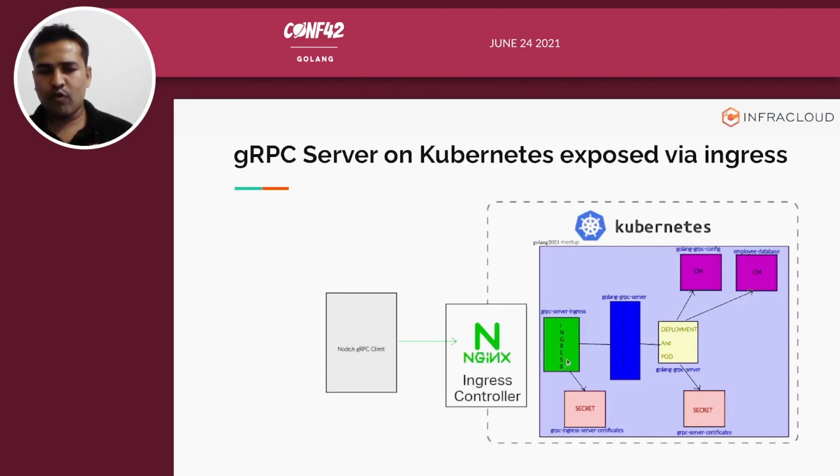And we don't want TLS offloading on the ingress level. We are gonna pass the TLS request through directly to the pod, or to the container, right? So that's why the ingress is also referring to the secret. I will be talking more about this in the demo.